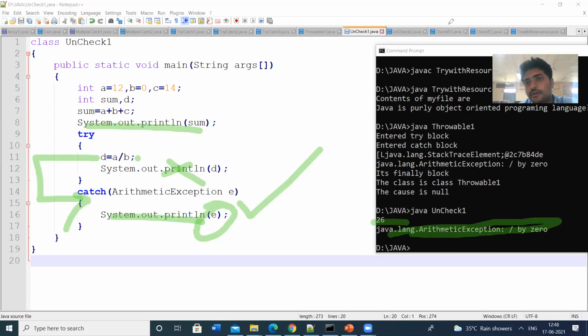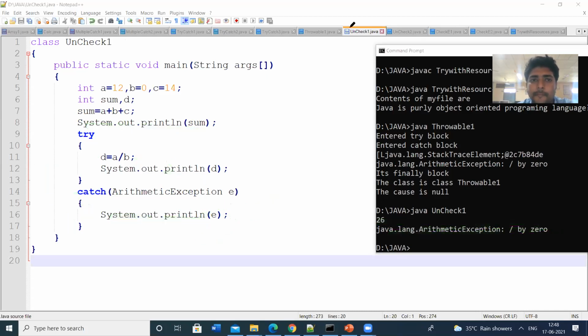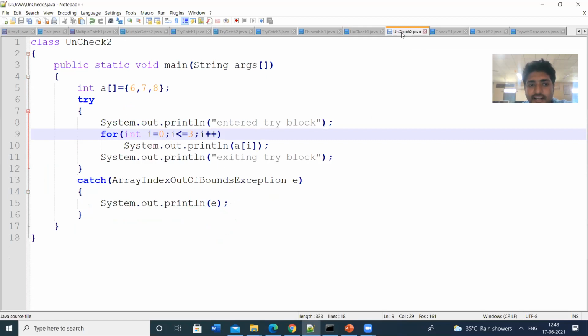So let us see one more program for unchecked exception. This is the main class, main method, and here I am defining the array. In the previous program, we have seen the arithmetic operations. Now let us see some operations on arrays. I am defining an array and initializing it with 3 values, 6, 7, 8.